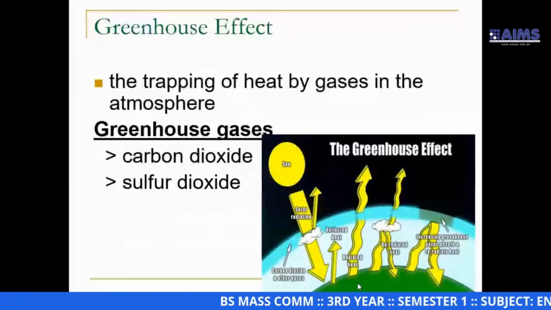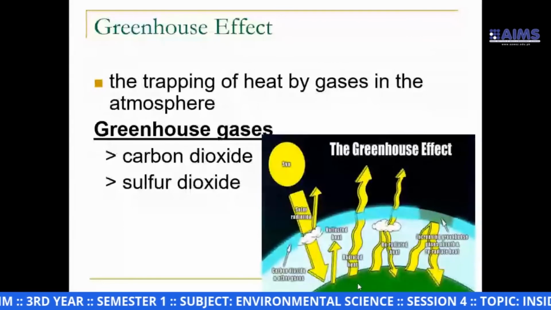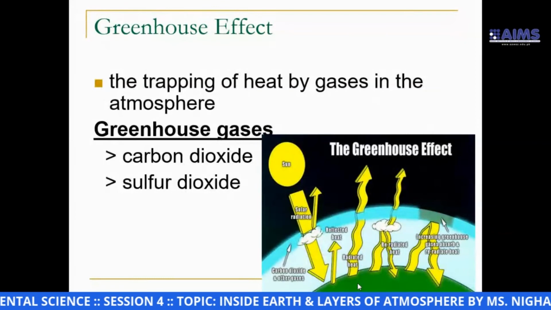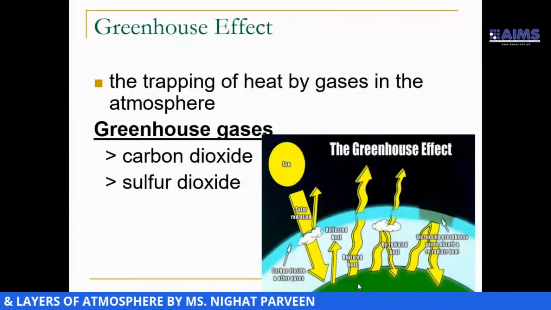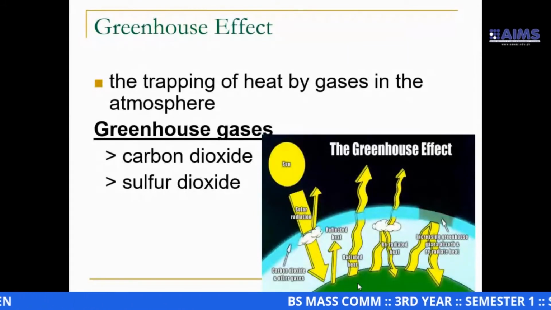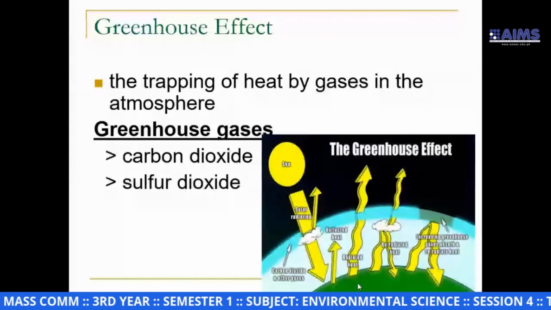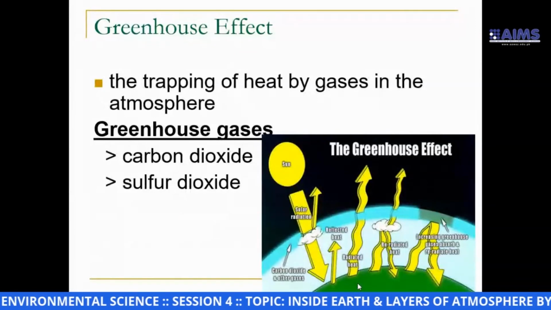This burning fuel may be from our vehicles. Our vehicles emit carbon dioxide. If we do not use any precautionary measures, if we do not use a catalytic converter in our vehicle, obviously a huge amount of carbon dioxide will be emitted from our vehicle.